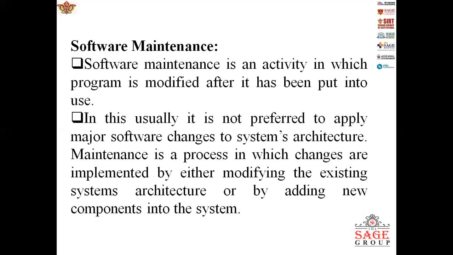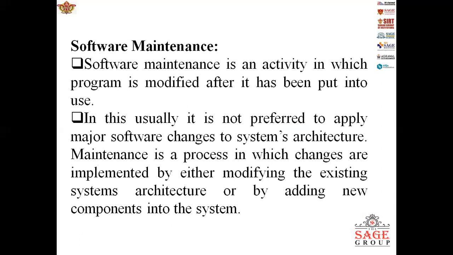Now, I will tell you the definition of software maintenance. Software maintenance is the process of modifying a software product after it has been delivered to the customer. The main purpose of software maintenance is to modify and update software applications after delivery to correct faults and to improve performance, right? Is there any doubt? Please put your query into the chat box, and I will clear it.